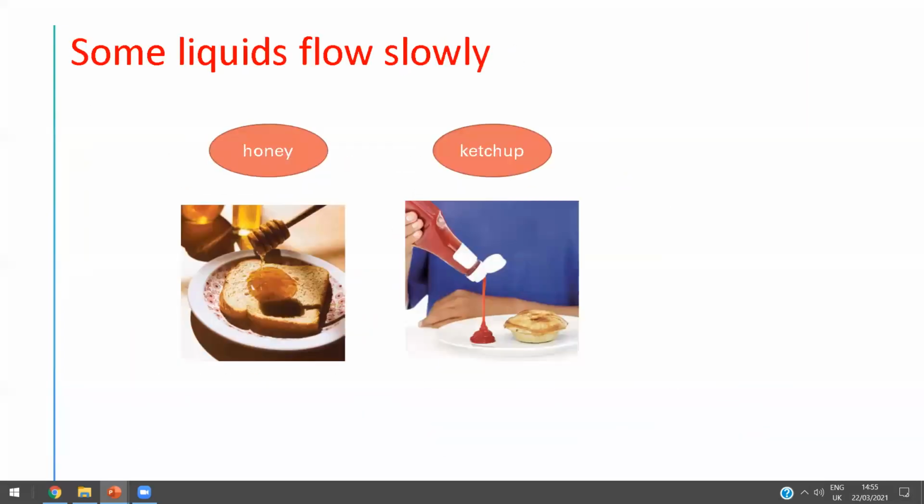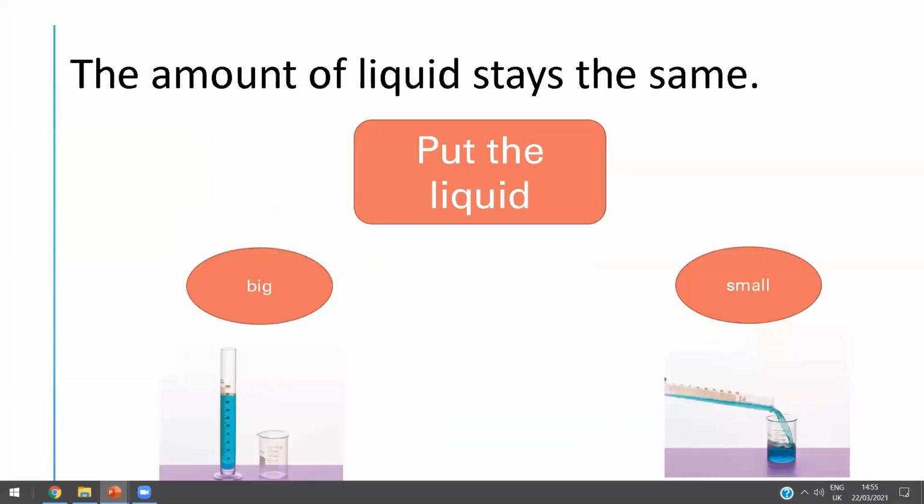So again, who can tell me about the solid? How is the solid different from the liquid? Where are you, Fahad? Are you here, Fahad? Yes, teacher, me, Fahad.